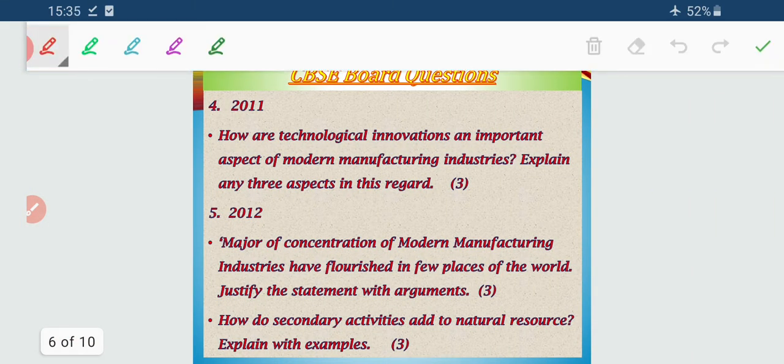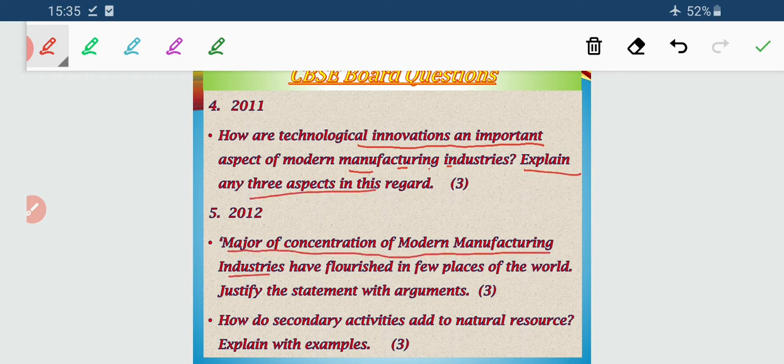How are technological innovations? The same, it is just a repetition of the previous one. 2012, major concentration of the modern manufacturing industries have flourished in few places of the world. Justify the statement with arguments. So, it is related to the factors that are responsible for the location of an industry. Only the language of the question is different, but the answer will be the same.